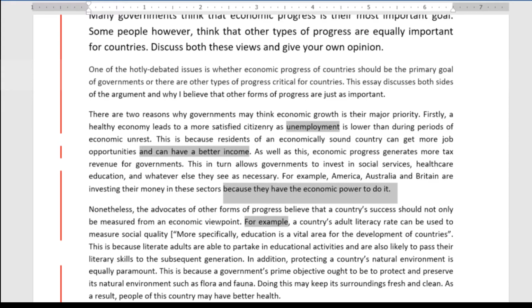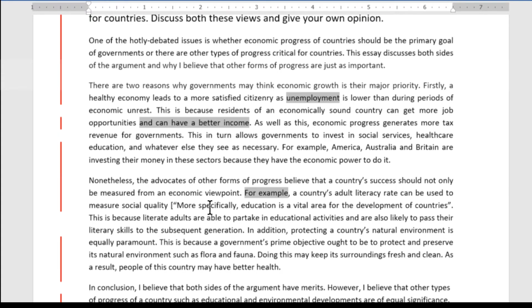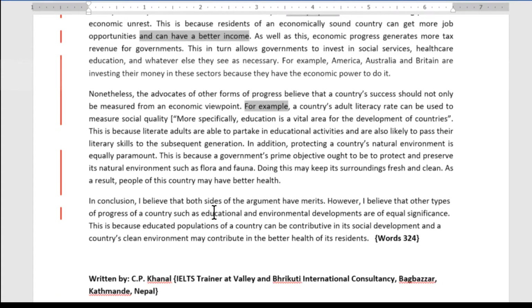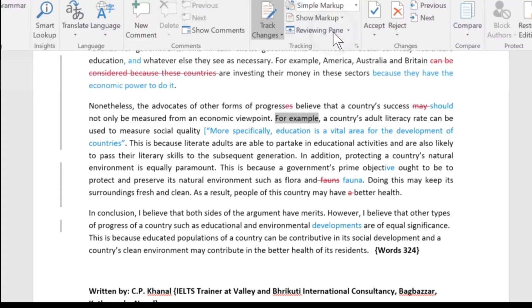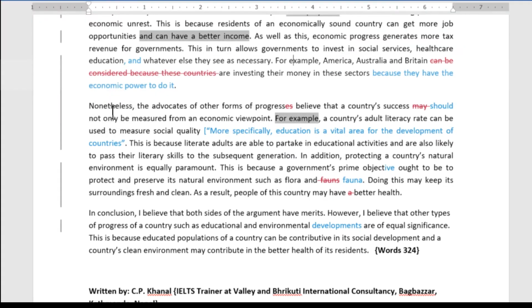So this is an issue with cohesion and coherence, definitely, and it also impacts the task response. So I would say some issue here with the development of the idea, definitely preventing a 9 and 8, it's arguable. Then we come on to our next paragraph, and we're going on to the other side of the argument now, and we've got a good topic sentence to indicate this.